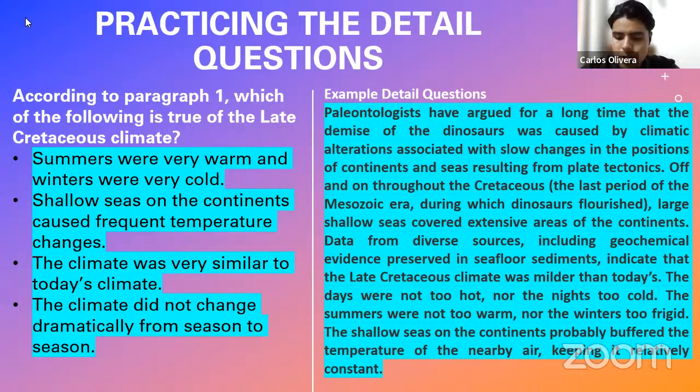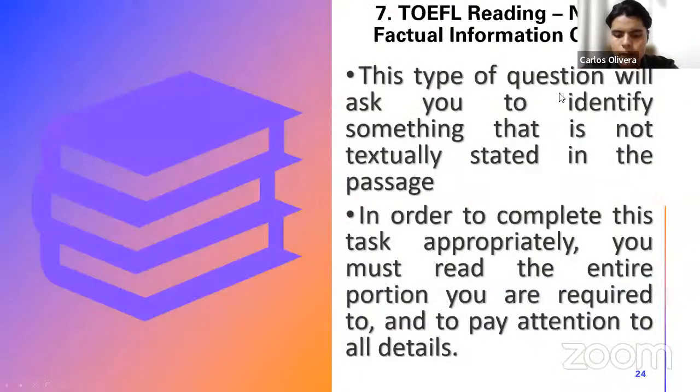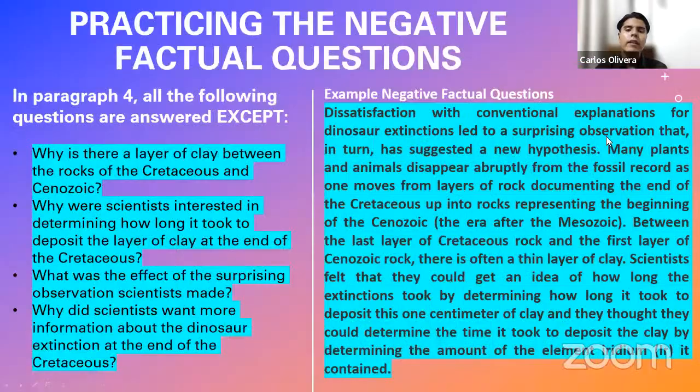The seventh type of question. What is this one? Let me go to the next slide. The type of reading negative factual information question. This is the seventh type of question. Now, if you look at this one, what is it? It says this type of question will ask you to identify something that is not textually stated in the passage. In order to complete this task appropriately, you must read the entire portion you are required to and pay attention to all details. Let me show it to you. You're going to understand way better when we get into the example.